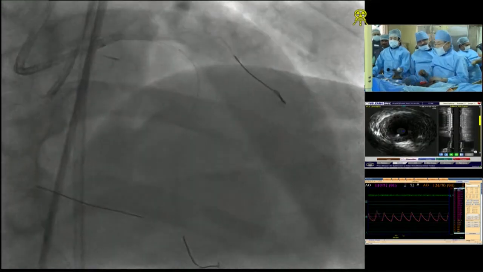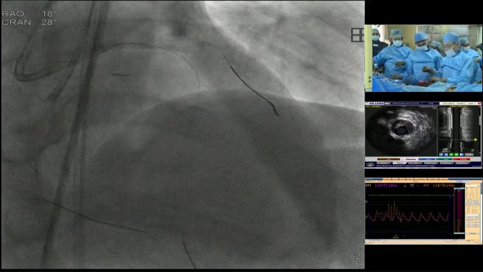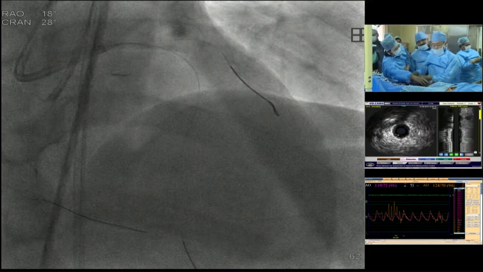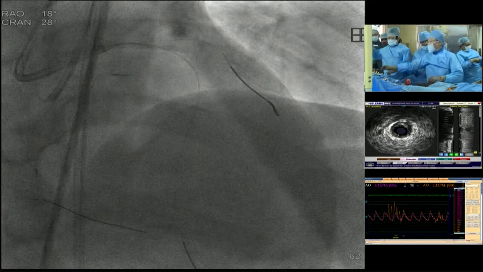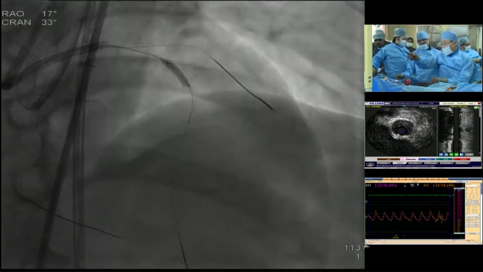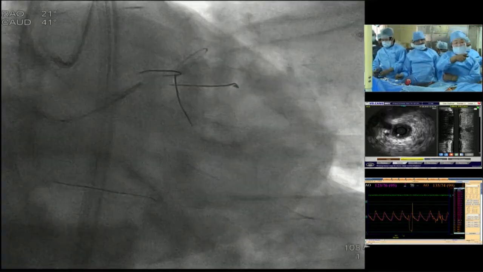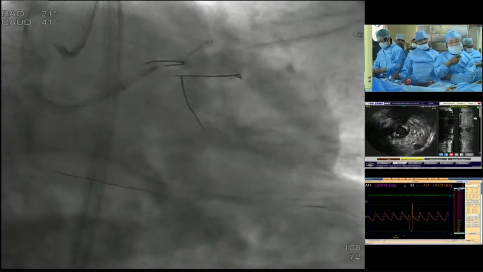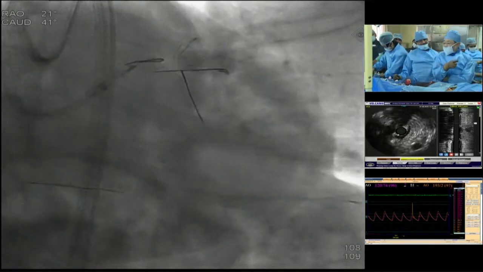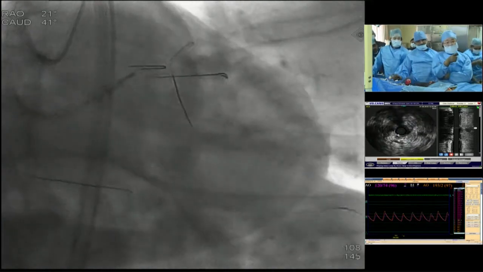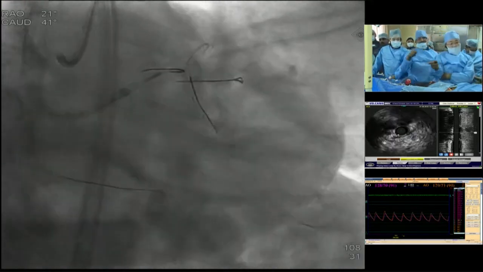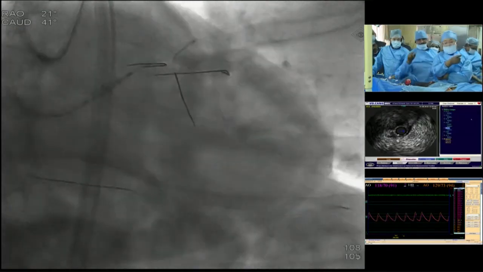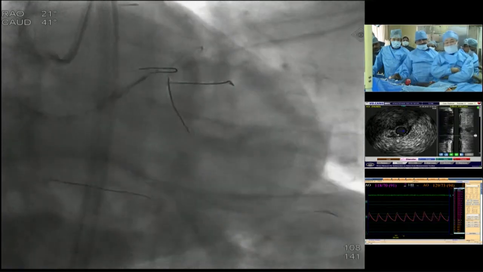Where is the landing zone? Exactly. Please explain the IVUS that you found. So this is the IVUS. This is the distal part, the distal LAD. Let me provide it on the main screen. Can you see the IVUS? Yes, we see. They should enlarge it. IVUS, please go to the main screen. Show us on the main screen.